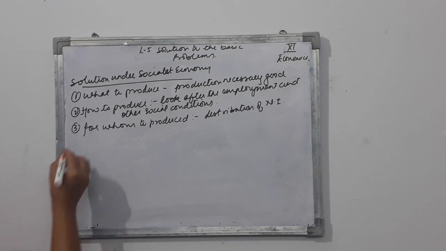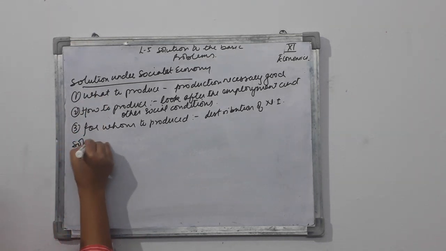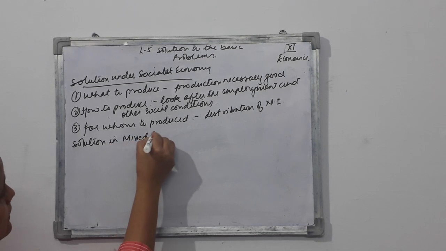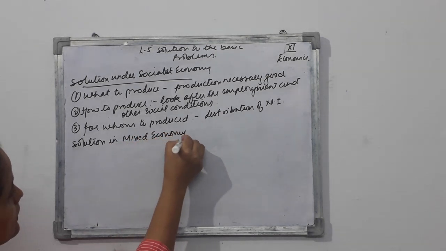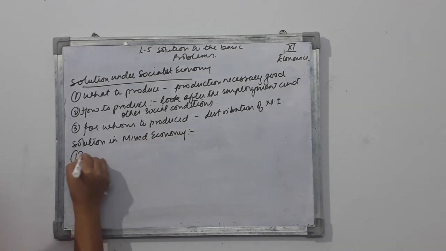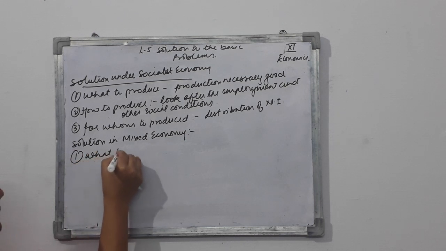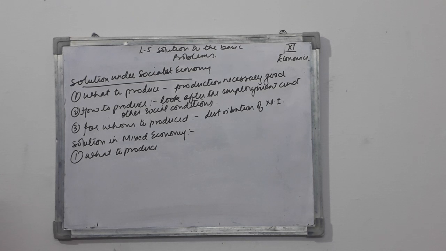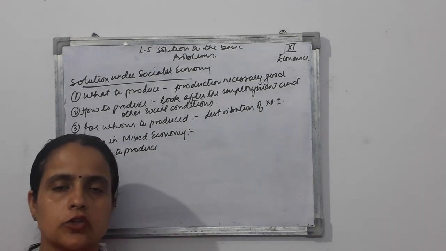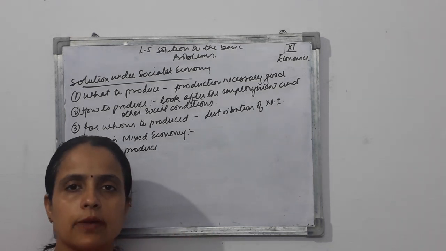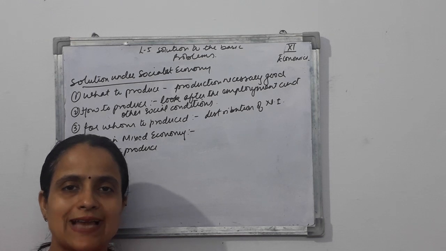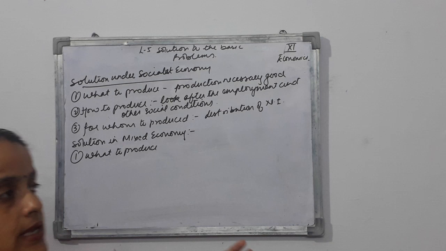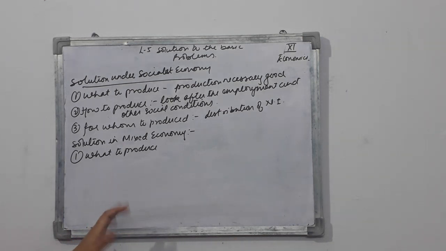Now we are going to talk about solutions in a mixed economy. Again, solution in mixed economy, what to produce? First of all, let's understand what a mixed economy is. I told you earlier also, we have discussed that a mixed economy is the mixture of socialist as well as capitalist economy. That means both sectors are active here, private as well as public sector. So in this case, what is going to happen?